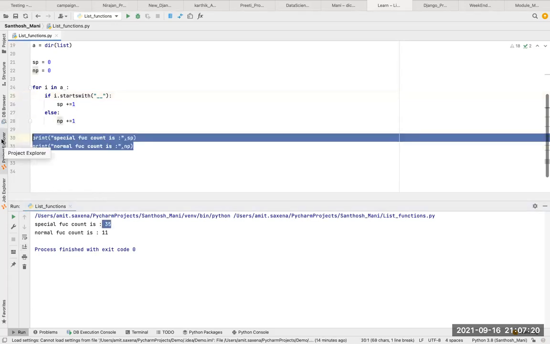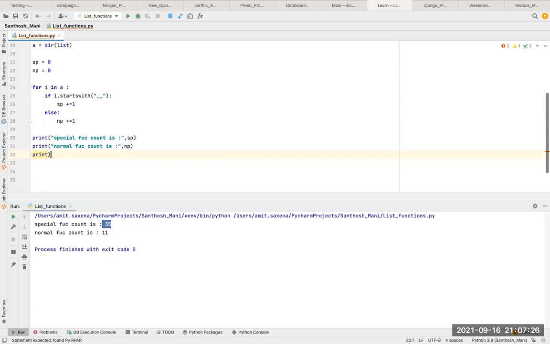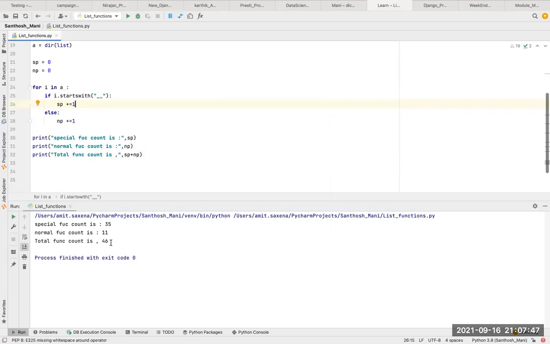If you want to print the total count, you can come here and say print total function count is. We will add both values, sp plus np. Okay, so the total function count is 46. We add both, so it is calculated.